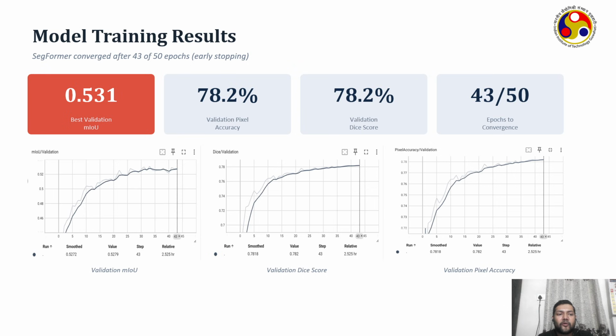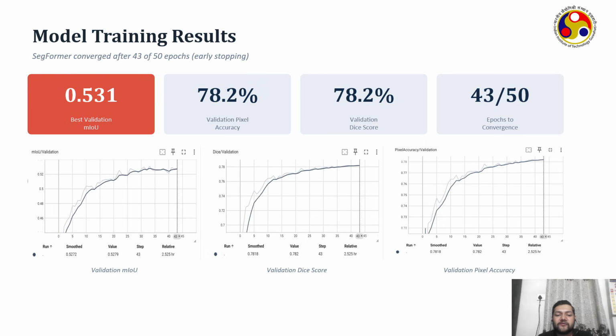So, looking at the model training results, the model was configured to train for a maximum of 50 epochs. Training converged successfully after 43 epochs through the implementation of early stopping. The validation mean intersection over union achieved during training was 0.531.